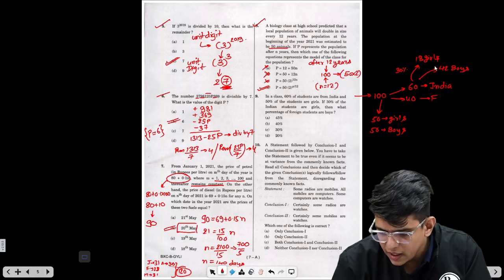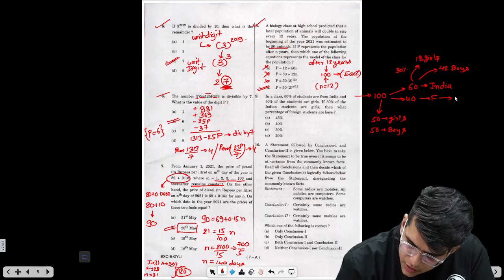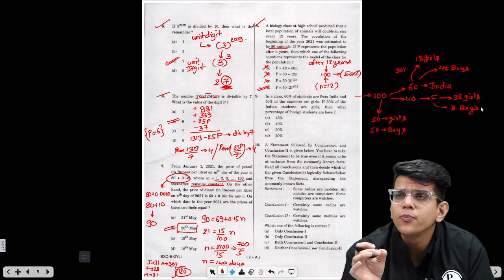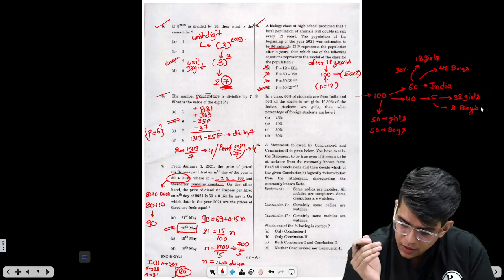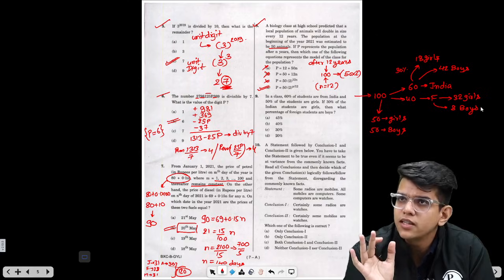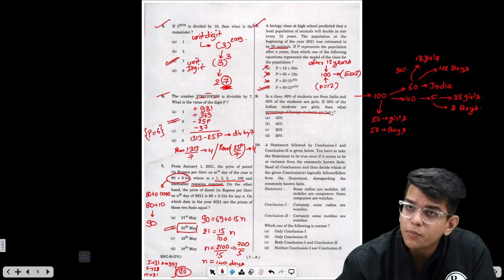In total, how many girls are there? 50, and 18 are here. So from the foreign students, 32 are girls and 8 are boys. So this is the complete distribution where you have found out how many girls and boys there are. Now they are asking you the percentage of foreign students who are boys.